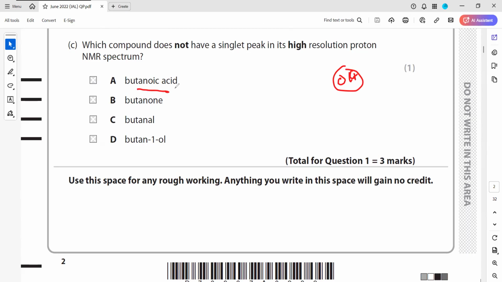So butanoic acid will have a singlet, and the same thing with aldehyde also. Singlet means the splitting in a high resolution NMR.